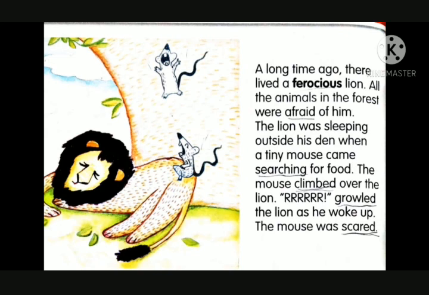Growling means making a big sound. The lion woke up. When the lion growled and woke up, we can see that the mouse was also scared. Normally, we all get scared of the lion. So, in this paragraph, we have two characters and they are living in a forest.